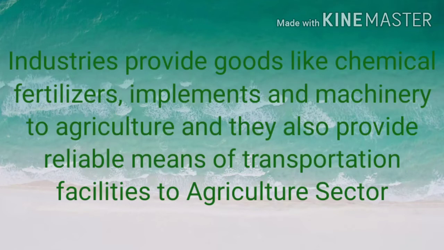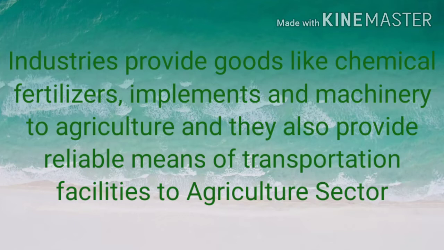We already studied how the agriculture sector is helping the industrial sector, and here we are studying how industries help the agriculture sector. Industries provide goods like chemical fertilizers, chemical pesticides, insecticides, and various types of agriculture implements and machineries like tractors, threshers, combined harvesters, and pumping sets to agriculture.